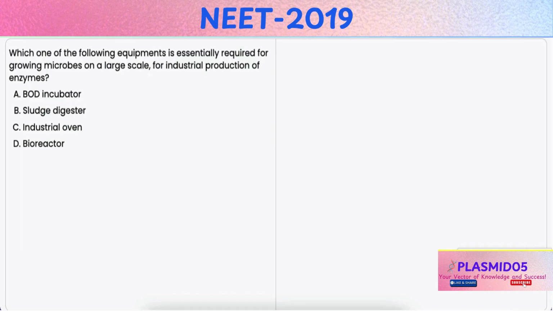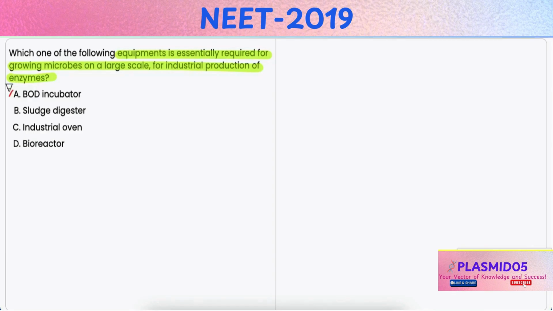In this question, you have to identify the equipment that is required for growing microbes on a large scale for industrial production of enzymes. Option A, BOD incubator. Now, a BOD, that is biological oxygen demand incubator, is used for testing the oxygen demand of bacteria in water samples, and it can be used for environmental monitoring and research purposes, but not for the industrial production of enzymes.